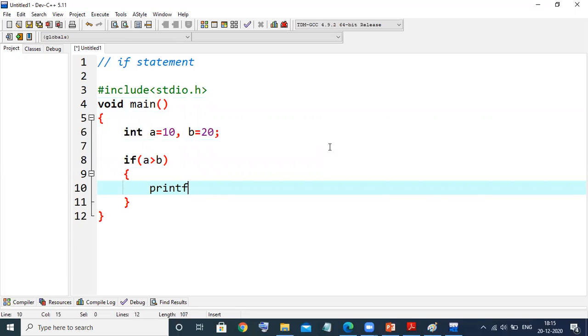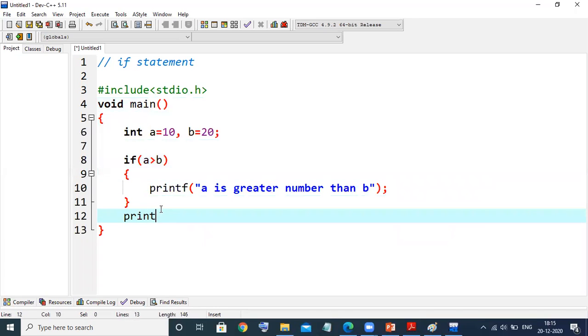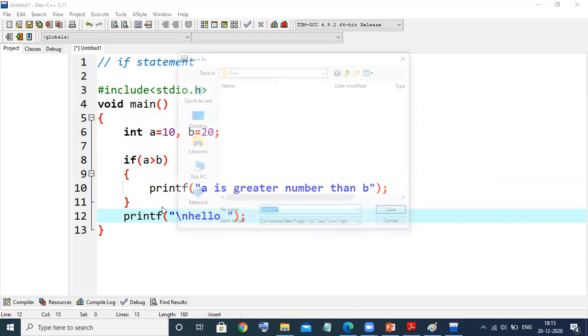If yes, then what do I want to print? I want to print a is greater than b. Then if you want to write a precise message, then it's okay. Semicolon. If the condition becomes true, then only it will execute this one. Otherwise, it will directly jump outside of this block. And suppose we are writing here, hello, \n.